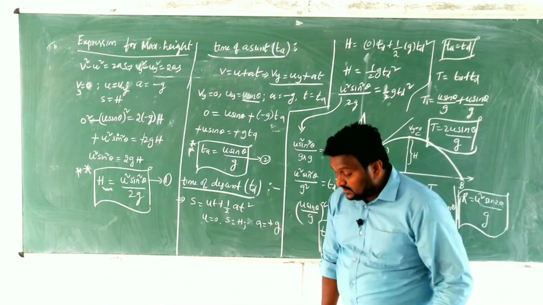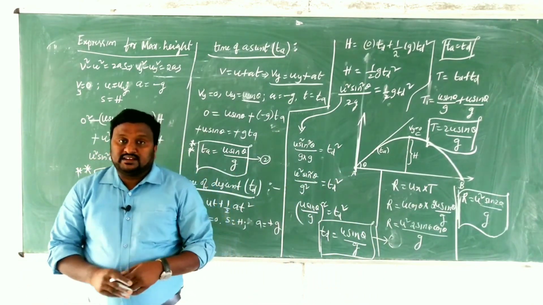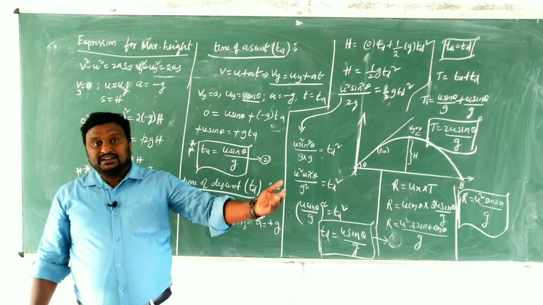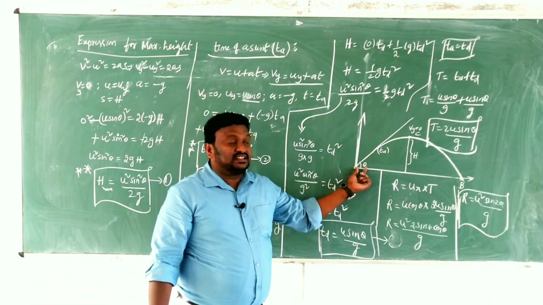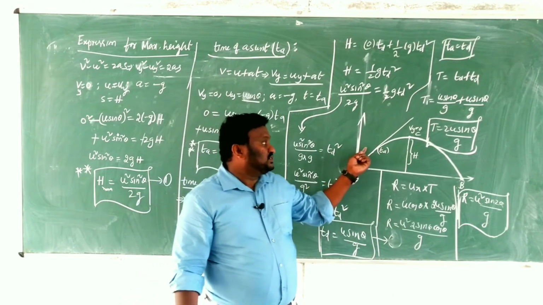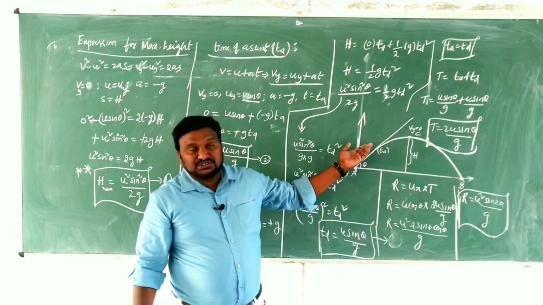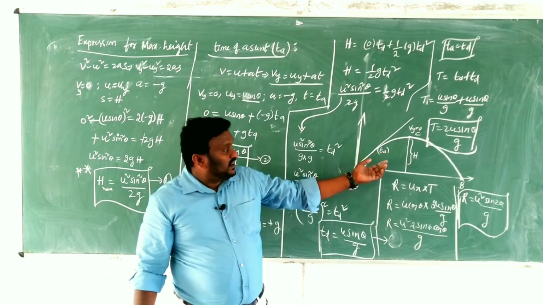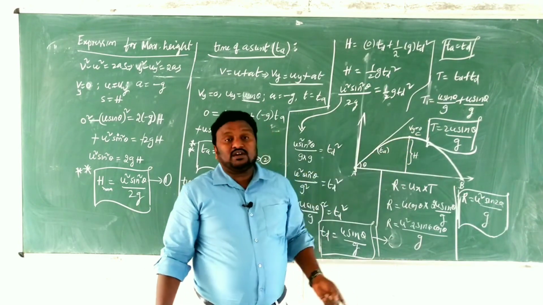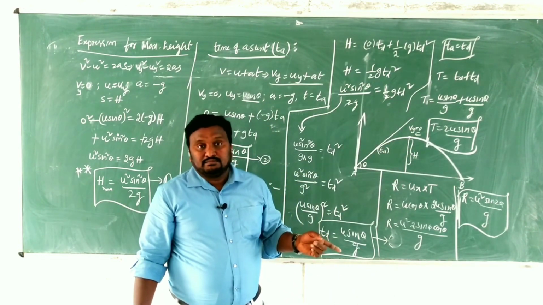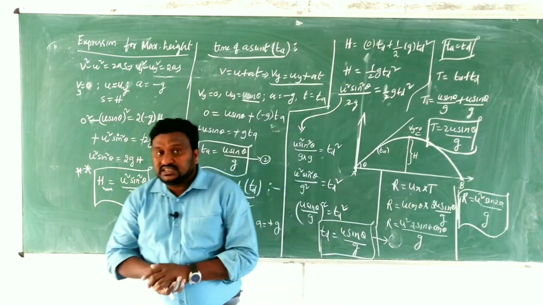The first thing is the maximum height. When the body is projected by making some angle theta other than 90 degrees, then the body will move in the path of a parabola. That's why it is a projectile. At maximum height, its vertical velocity becomes 0. For this maximum height, we are going to derive the equation now.